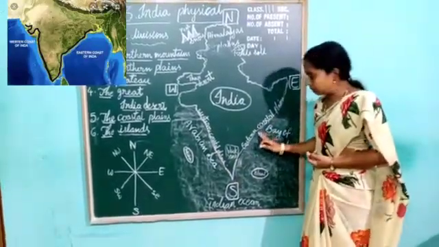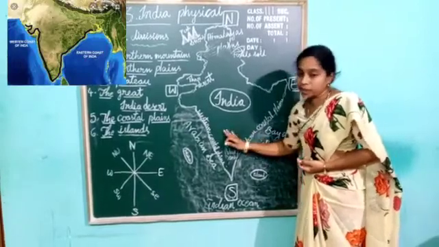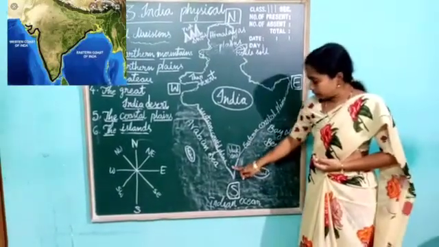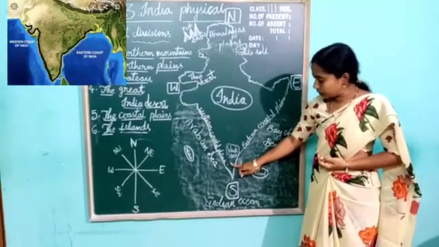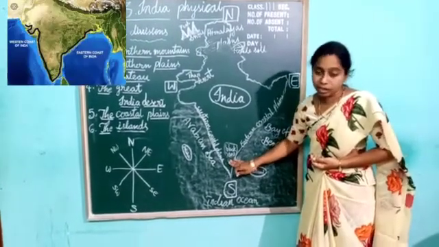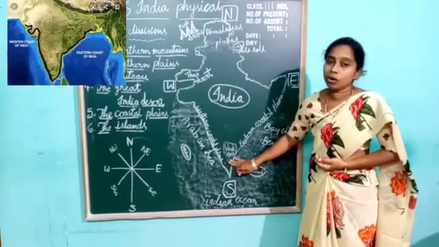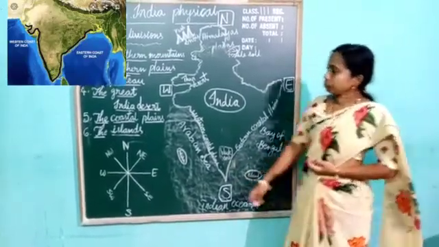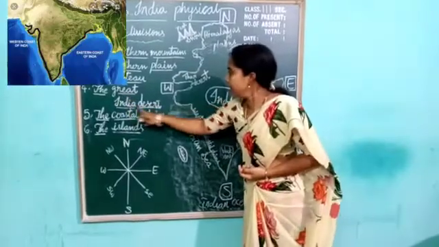This plateau is also known as table-like land. Okay, children. This area is known for black soil, which helps to grow cotton crops. Next, the Great Indian Desert.